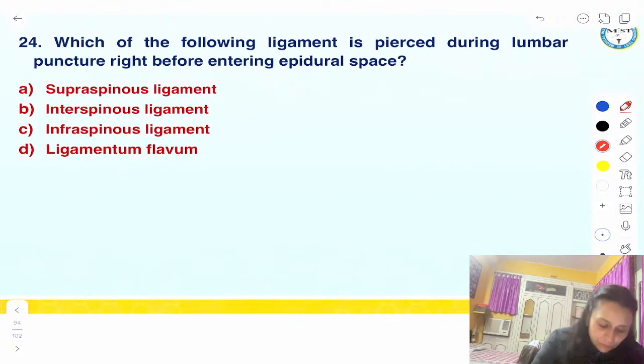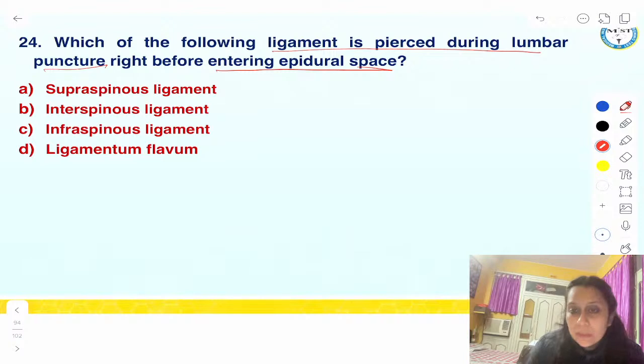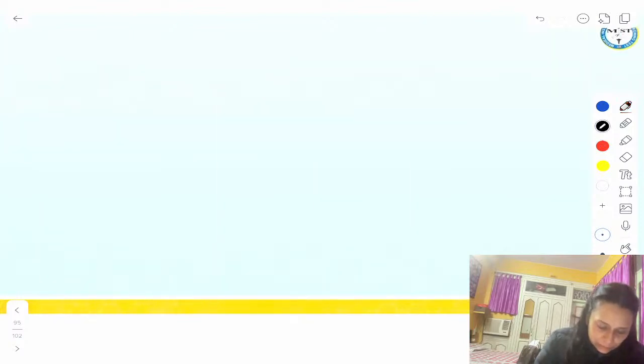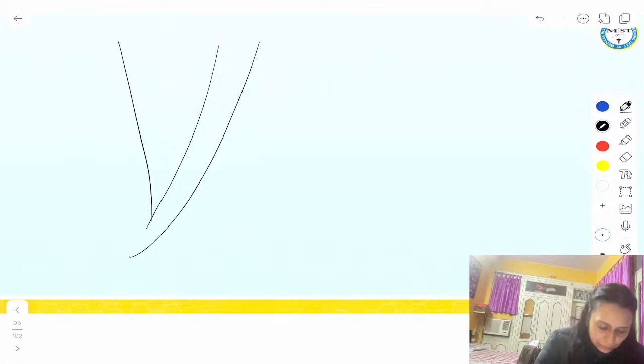Which of the following ligaments is pierced during lumbar puncture right before entering the epidural space? So they are asking right before entering the epidural space, what would be the last layer to get pierced? Simple, guys. This is your spinal cord, pia mater, arachnoid mater, dura mater.